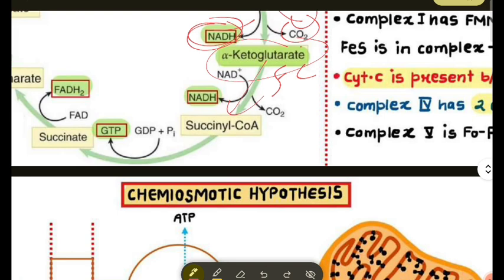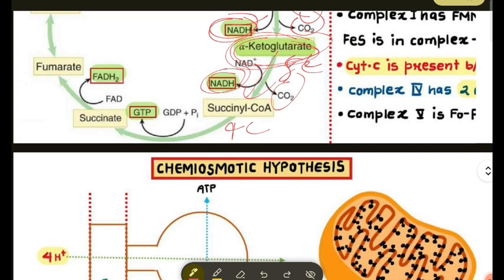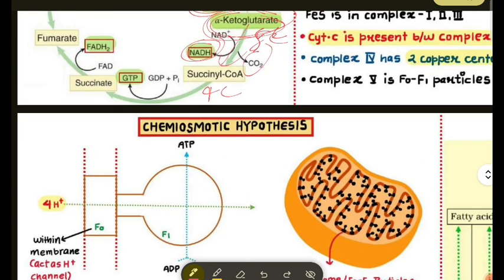Keto goes to succinyl coenzyme A. Cricket Council of India appoints alpha-ketoglutarate. It is 5 carbon, the succinyl coenzyme A is 4 carbon. It also releases CO2 and NADH.